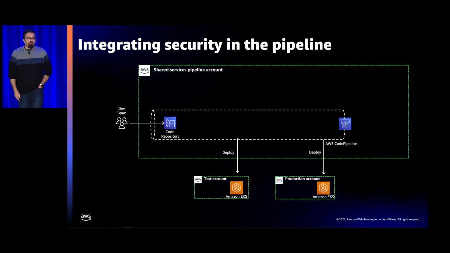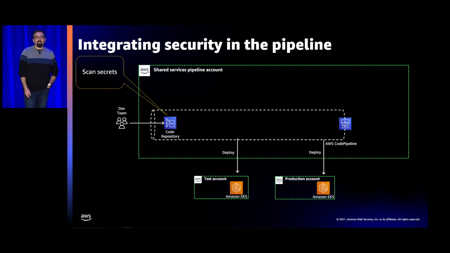And so when we look at the pipeline itself and we start to secure the actual applications that are going through it, the first opportunity and the most obvious one, like I said earlier, is scanning for secrets. As your developers are committing their code into their code repository, whether that be CodeCommit, GitHub, Bitbucket, whatever, you should be triggering some kind of scan on that code base.